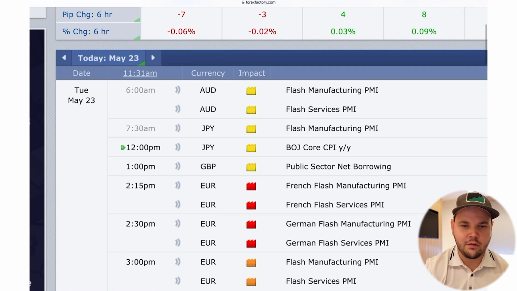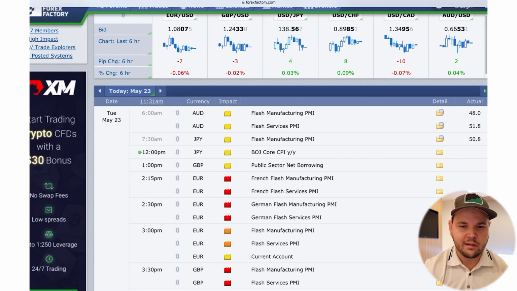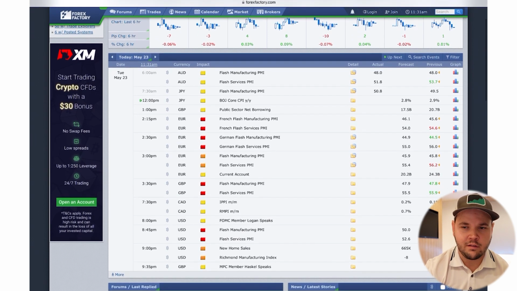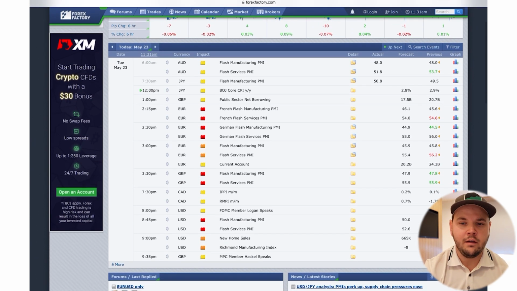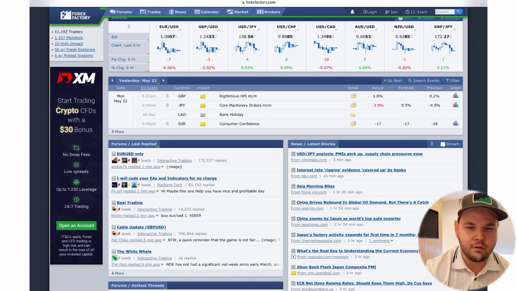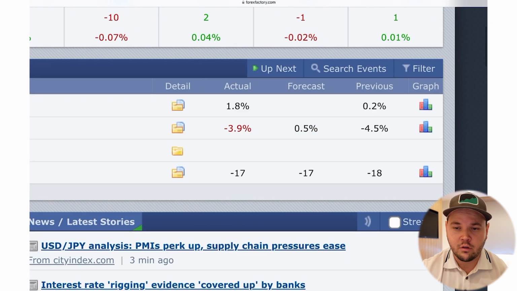Here we are, and we have this. Now we are on Tuesday. These are the news for Tuesday we have coming up. So you can see by week, by day. This is only today. So it's very easy to see the news coming up and which ones are published and which ones are not. And when you have a day where the news is published, you would see the actual number, the forecast, and then the previous number for the previous month.